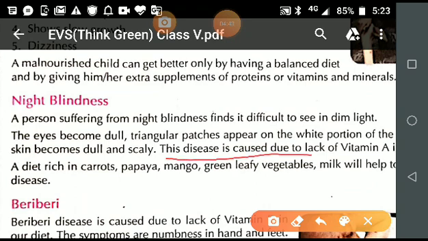This disease is caused due to lack of vitamin A. And what was the name of the disease?